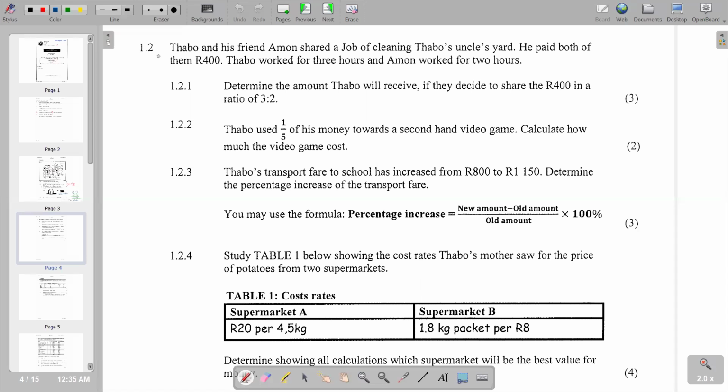So our next question is 1.2, and it reads: Tabo and his friend Amon shared the job of cleaning Tabo's uncle's yard. He paid both of them 400 rands. 1.2.1, determine the amount Tabo will receive if they decide to share the 400 rands in a ratio of 3:2. So basically, that is the information that we have, and we need to calculate the amount that Tabo will receive. The ratio is 3:2.